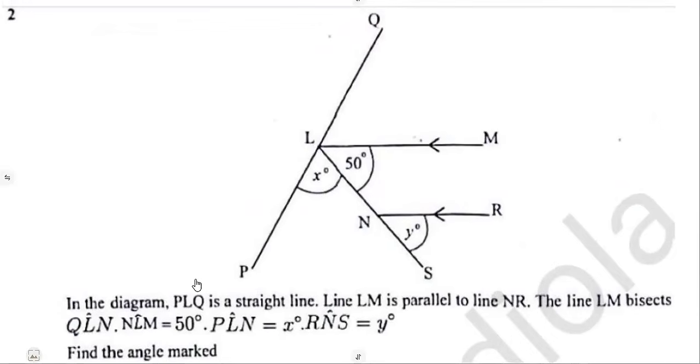Number 2, in the diagram P, L, Q, so from this point P to L to Q, it is a straight line. So we are given that this one is a straight line.